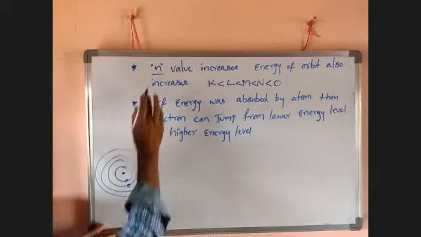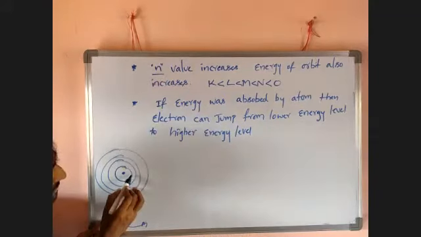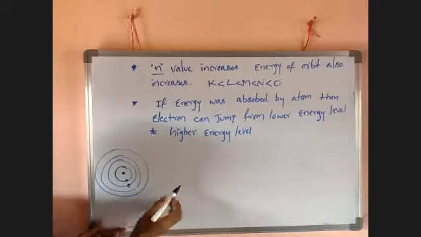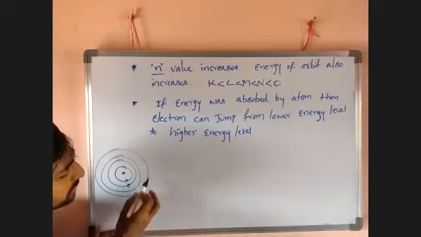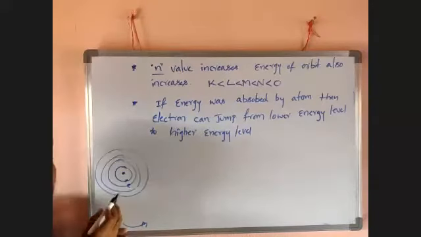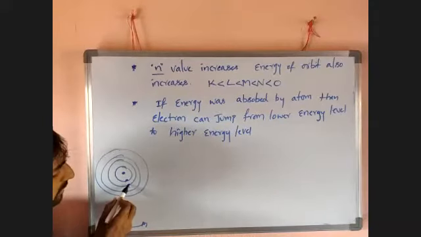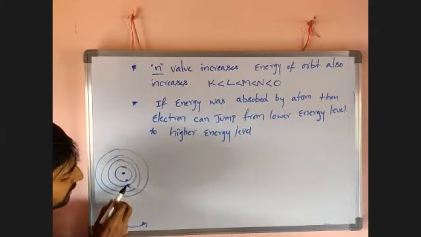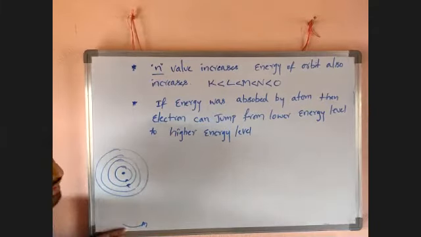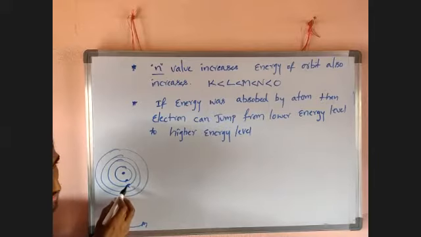So the n value increases from the center outward. When we move away, the energy of the orbit also increases. If the atom absorbs energy, the electron can jump from a lower energy level to a higher energy level. But the higher energy level is very unstable.